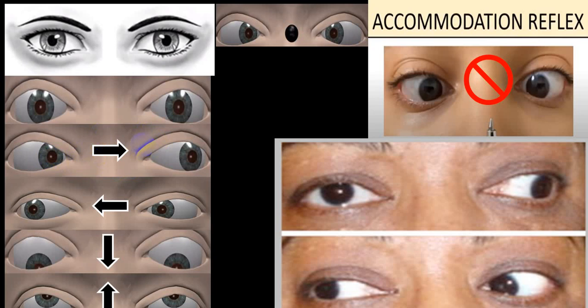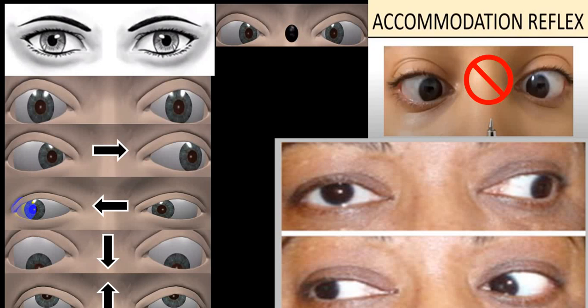When you try to look to the right, the right eye lateral rectus is working and the left eye medial rectus is working. We call this right gaze. When you look down, both eyes look down, using the superior oblique and inferior rectus. When looking up, it is the inferior oblique and superior rectus.